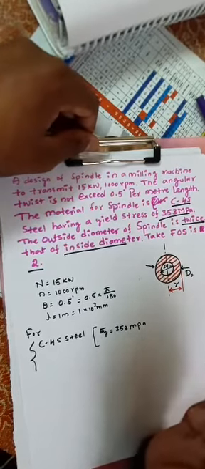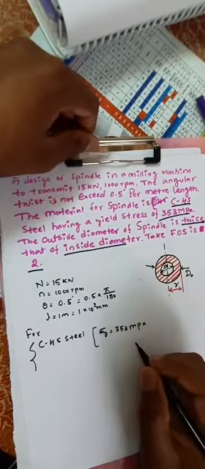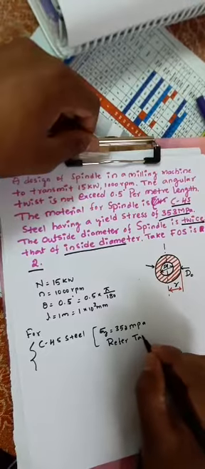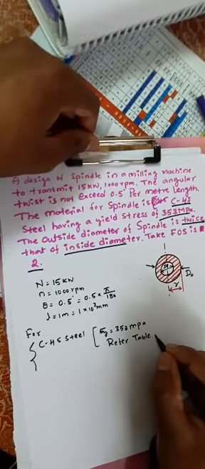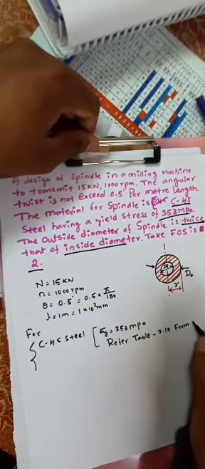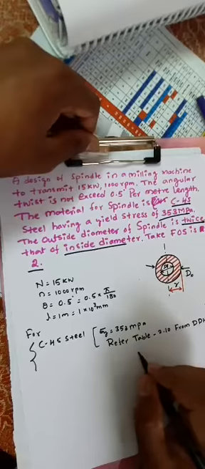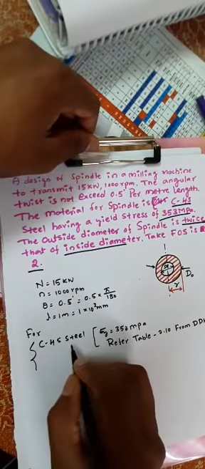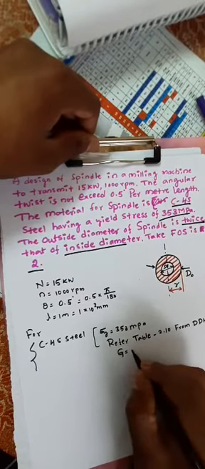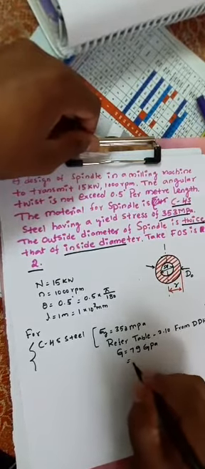Here we don't know the modulus of rigidity, the value called G. For that, we need to refer to table number 2.10 from the design data handbook. For C45 steel, G is equal to 79 GPa.